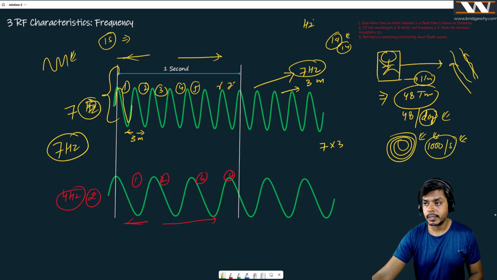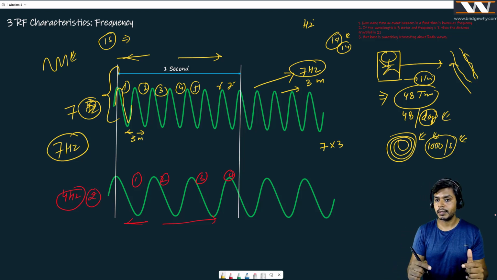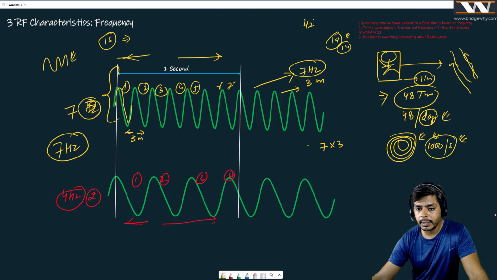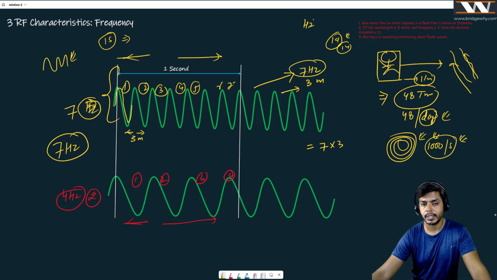7 hertz means this 3 meter wave is passing 7 times in 1 second. It means how many meters this wave is going to travel in 1 second. It will be 7 into 3, which means 21 meters will be traveled by this wave in 1 second.